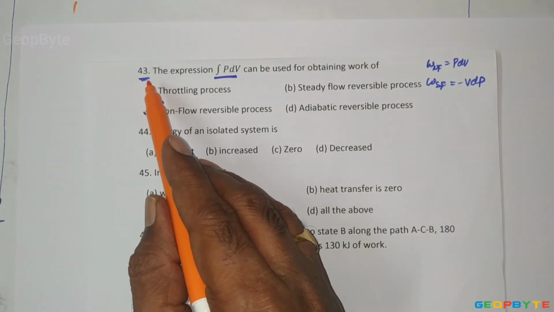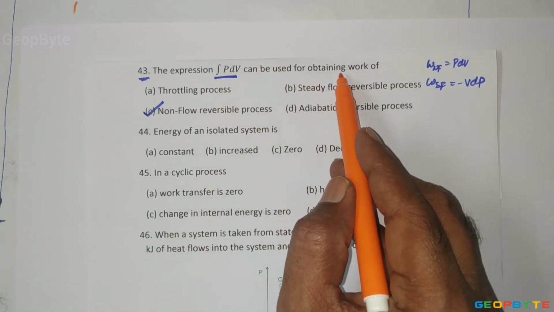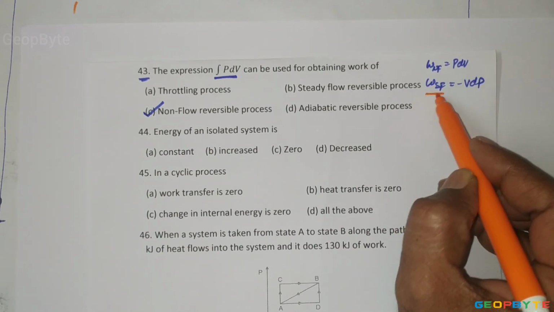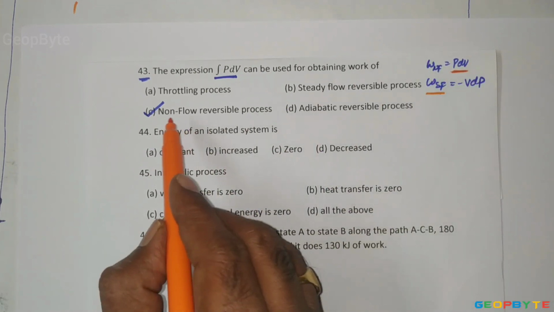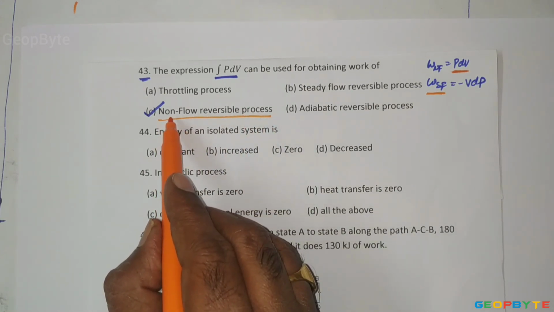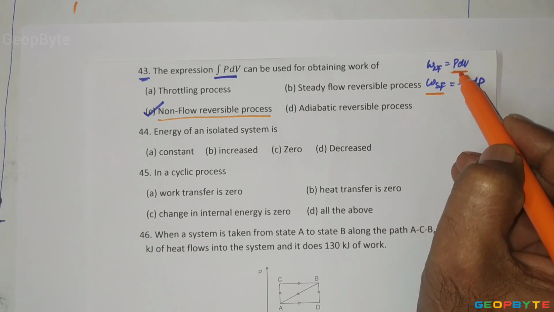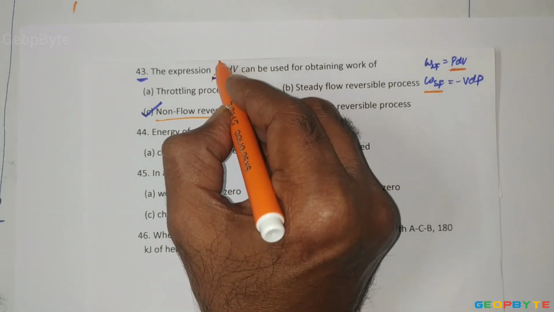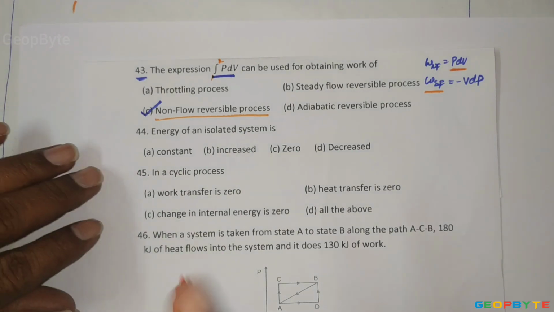Problem number 43: the expression integral PdV can be used for. Non-flow work formula is PdV, whereas steady flow work formula is minus VdP. This formula is applicable for only closed system reversible process. Closed system is also called a non-flow system or fixed mass system. Of course, you can also integrate this one and apply the limits. Integral 1 to 2 PdV equals non-flow reversible work.